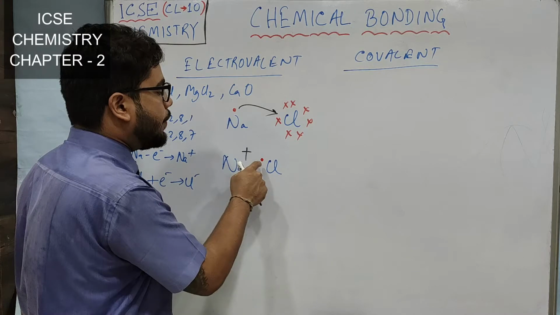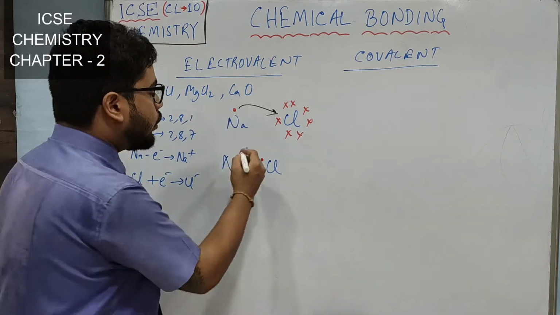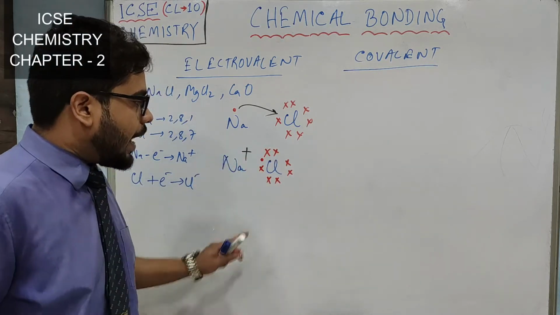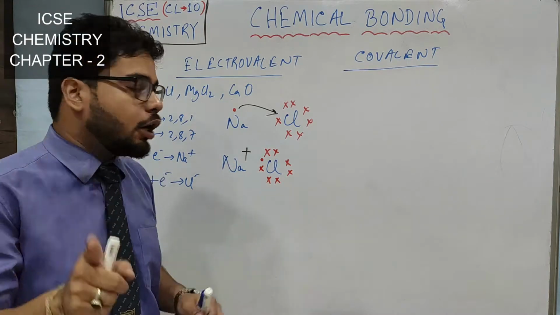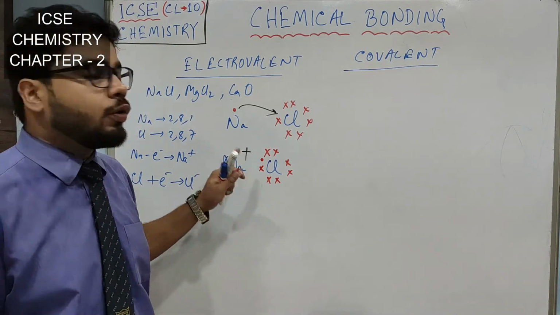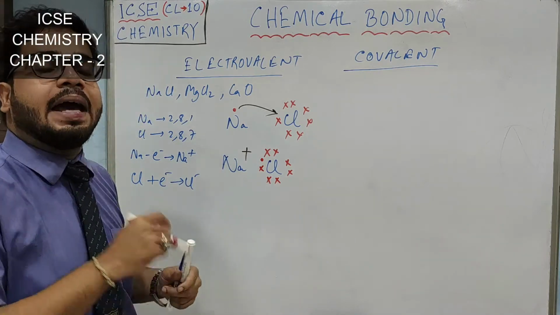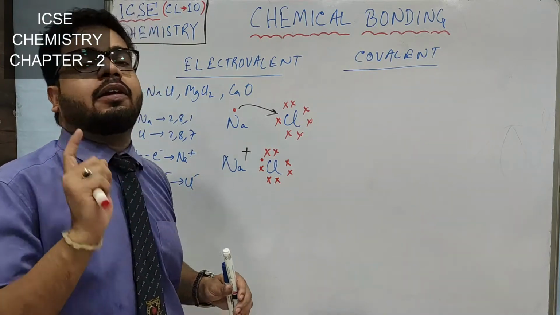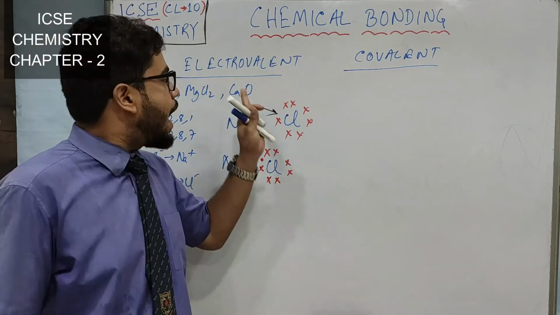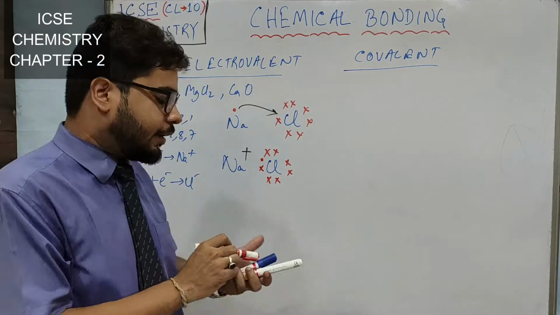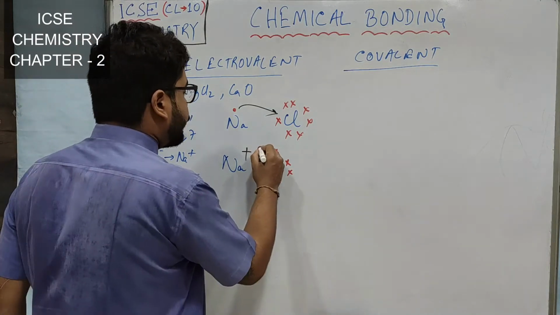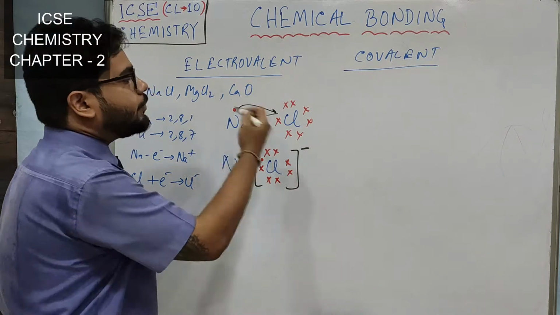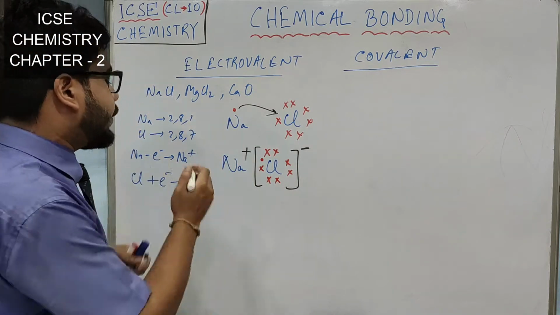See, this electron has come here now, that is why I have given the dot. Okay, and 7 crosses are the 7 original electrons of chlorine. Understood? So see, for sodium we did not show any valence electron, but for chlorine we have to show the valence electrons, because for anions you must be showing valence electrons in the electron dot diagram of electrovalent molecules. And this arrow is also a must, because you have to show the transfer of electrons. Okay, and now we should not miss that chlorine has also developed the minus charge. So this is what the electron dot diagram of the NaCl molecule is.